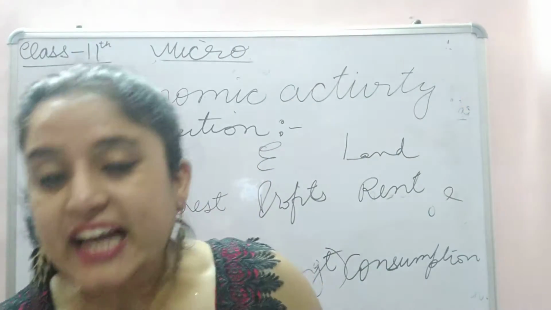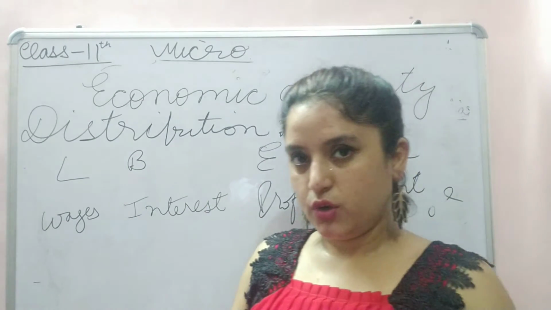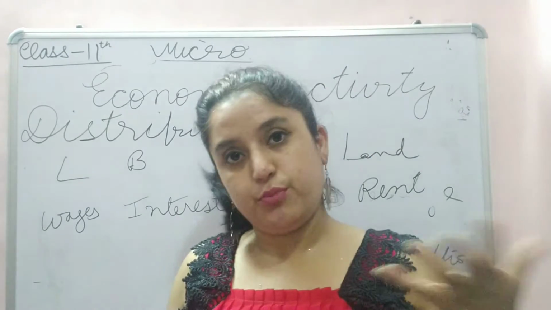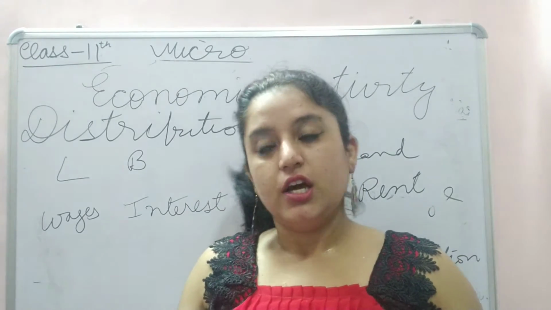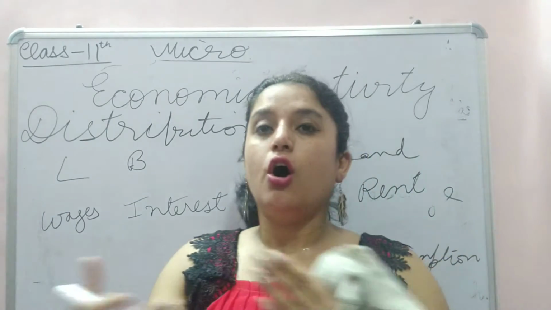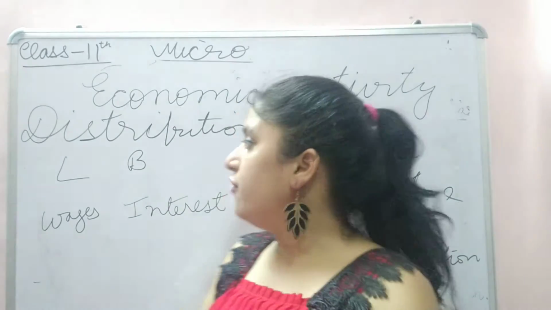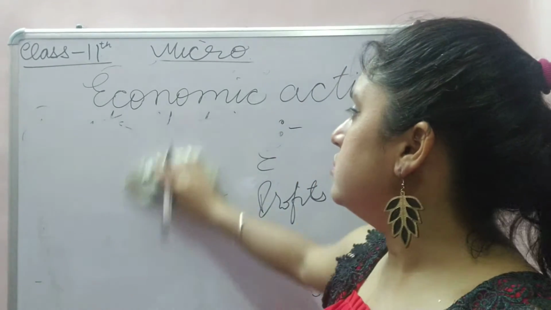After that, exchange. When the product is being made, how will the entrepreneur get profit? By exchanging goods, right? There will be exchange of goods or exchange of worth. I have already told you about value, value in use.